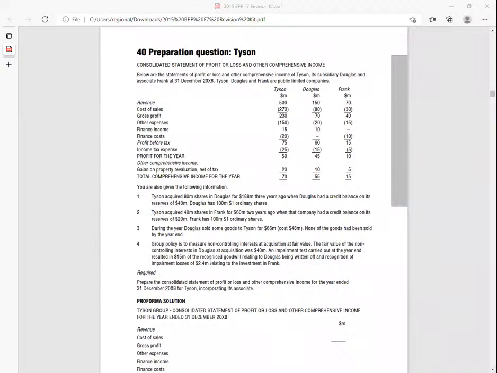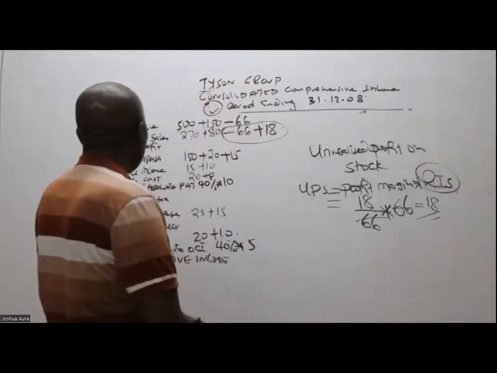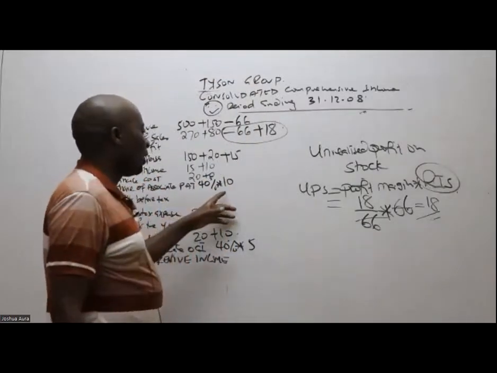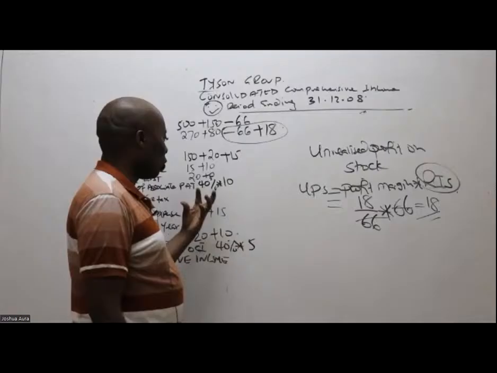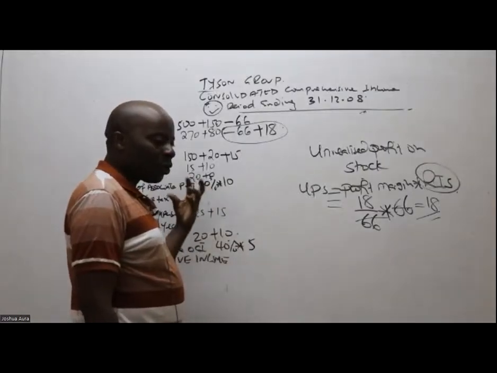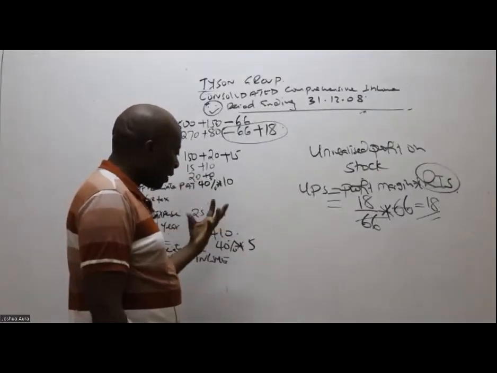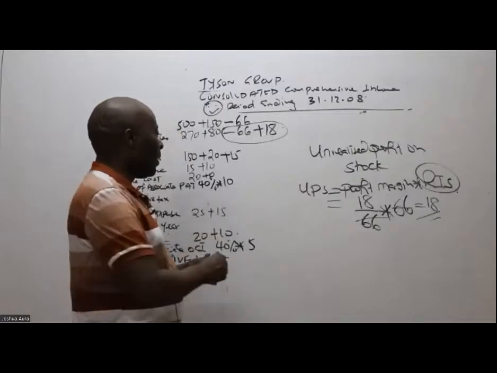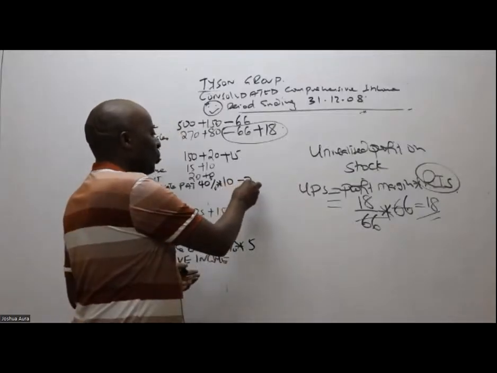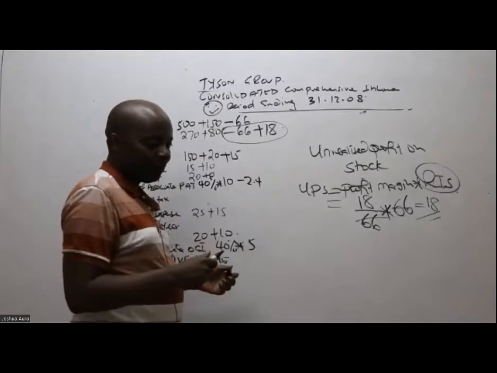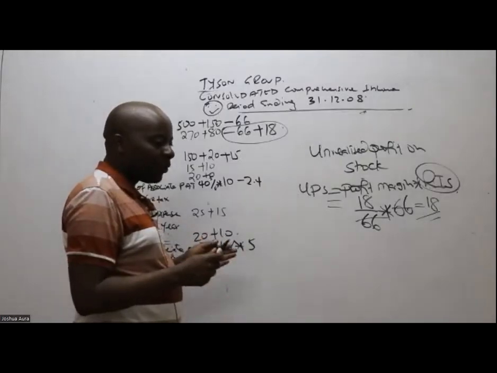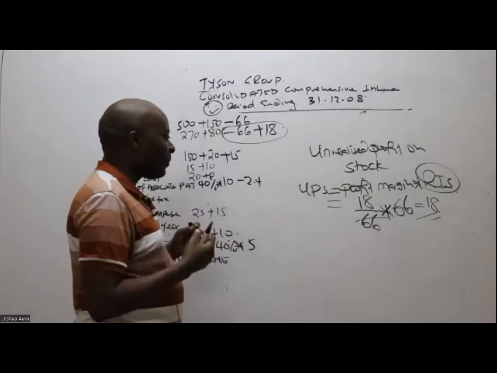This 2.4 million is the one relating to the associate. Remember, for the associate we took the profit and took our share. And we are told that our investment in the associate has been impaired by 2.4.